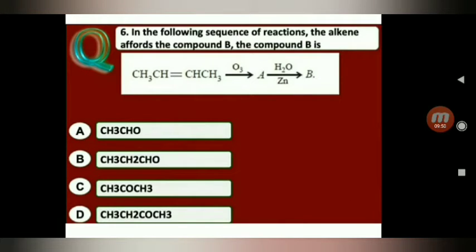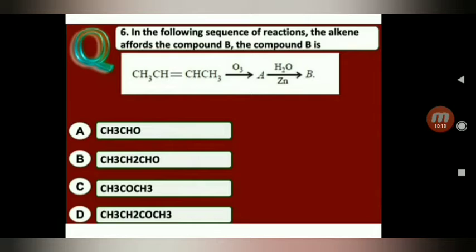Next one. In the following sequence of reactions, the alkene offered the compound B. The compound B is... 2-butene undergoes ozonolysis. A gives rise to B. It undergoes hydrolysis in the presence of zinc. So what is the product B?